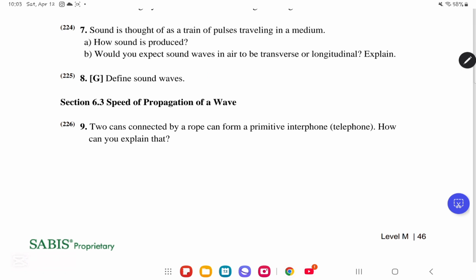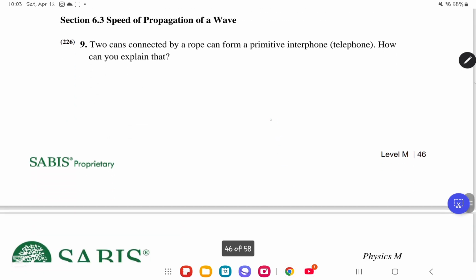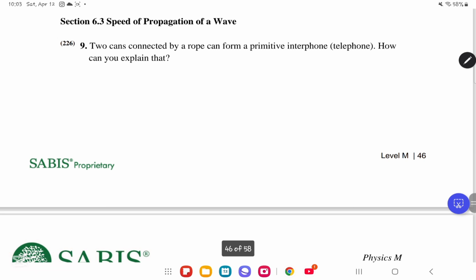We move on to section 6.3, the speed of propagation of a wave. Two cans connected by a rope can form a primitive interphone telephone. How can you explain that? We know that when you are talking in the can, the sound waves will hit the walls of the can and they will vibrate back and forth.